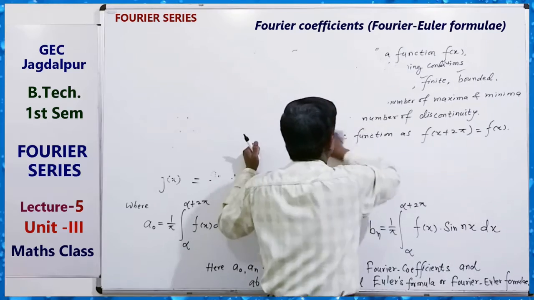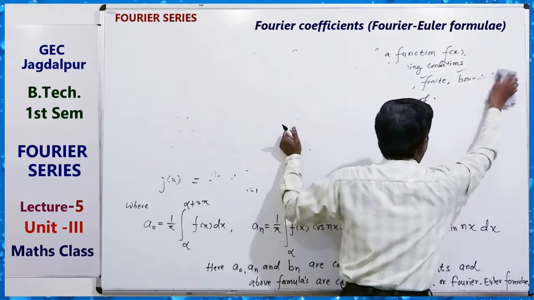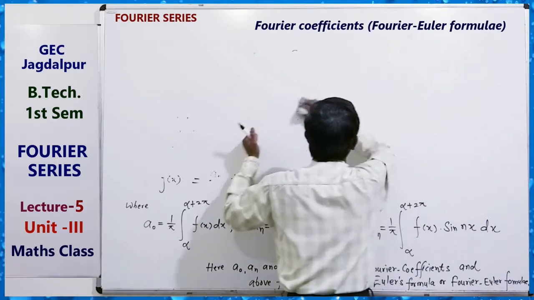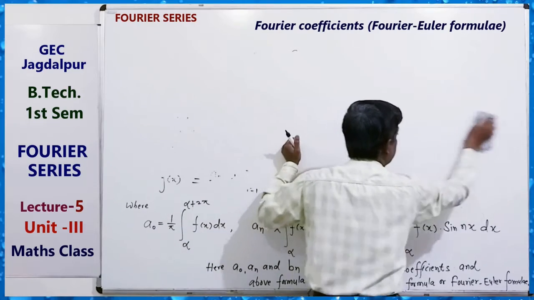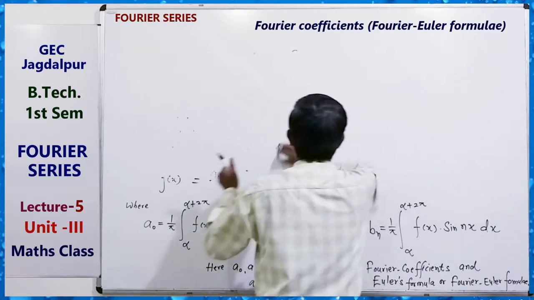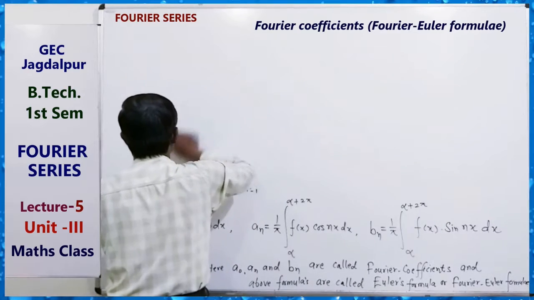How can we write the formula for a0, an, bn?